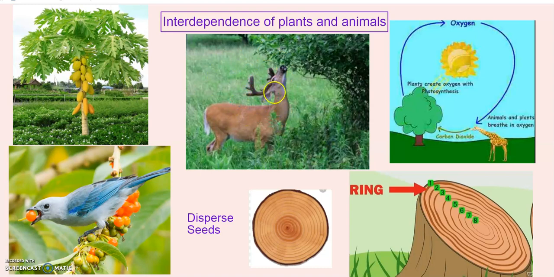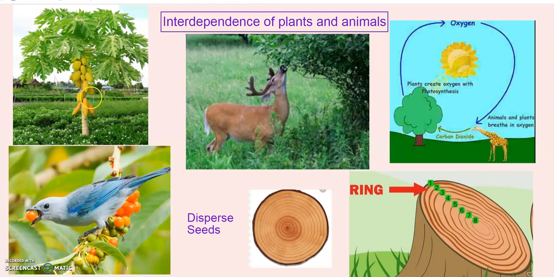Yes, they can eat these plants, and some animals like birds eat the fruits of the plants and disperse the seeds. When these dispersed seeds grow well, they become big plants.